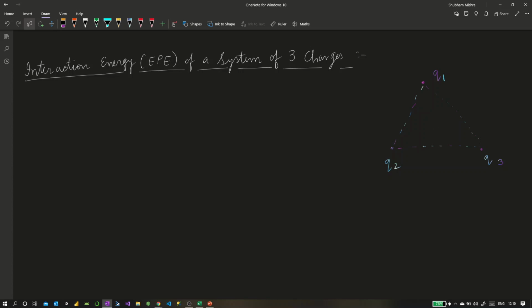And let's say the distance between q1 and q3 is, we can name these with some subscript. So let's call this r1, let's call this r2, and let's call this r3.